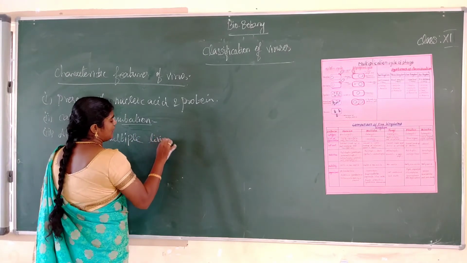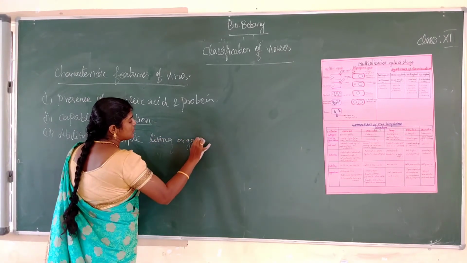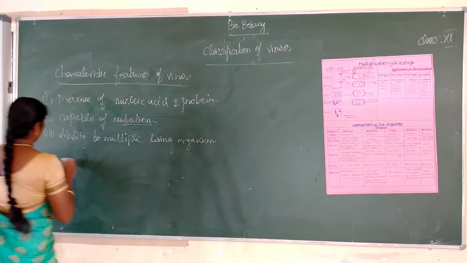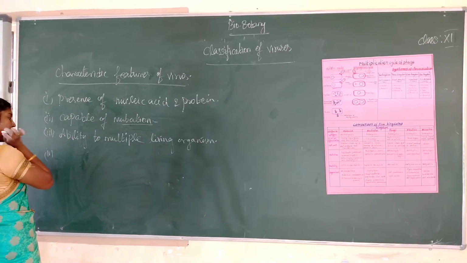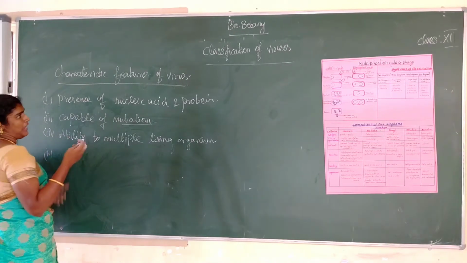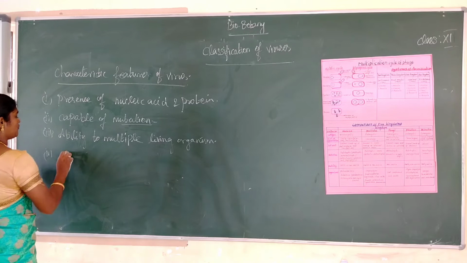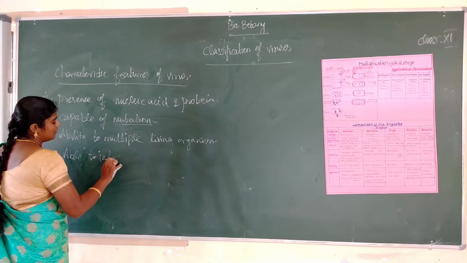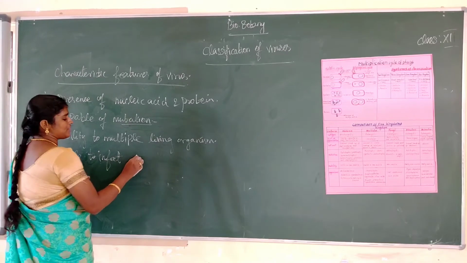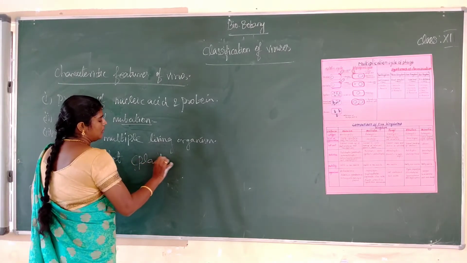Fourth one, able to infect other organisms, plants and animals.